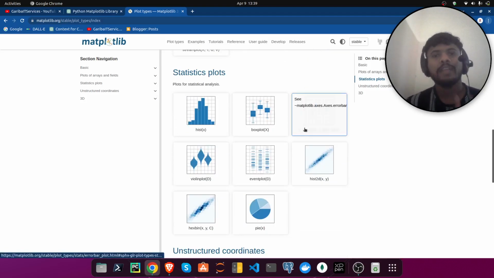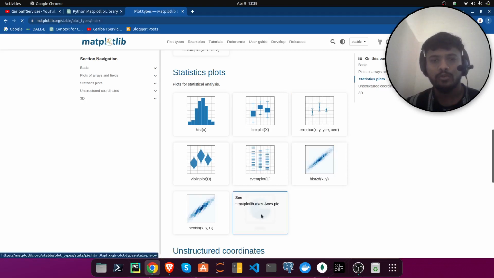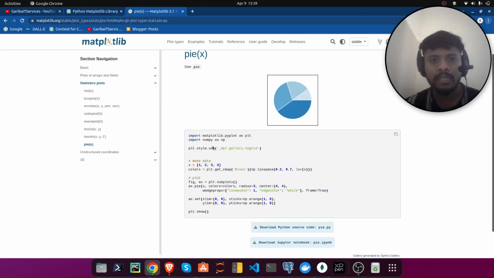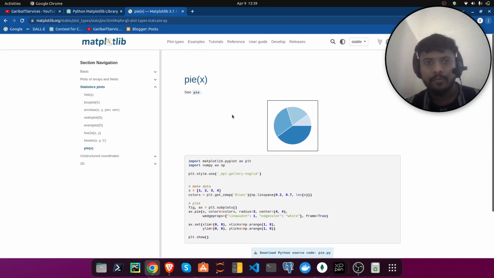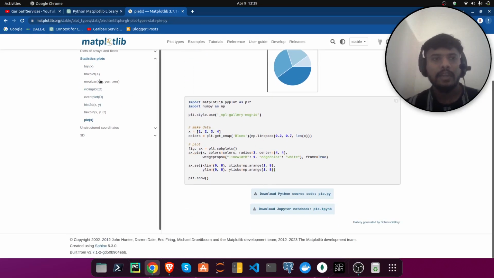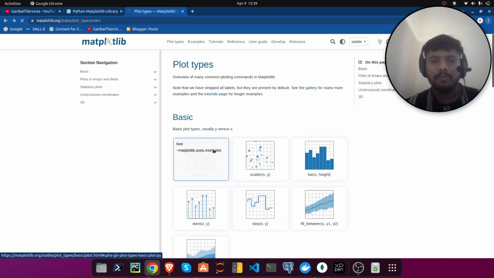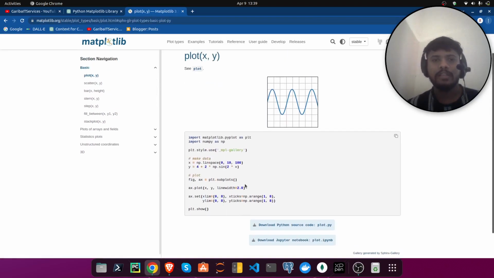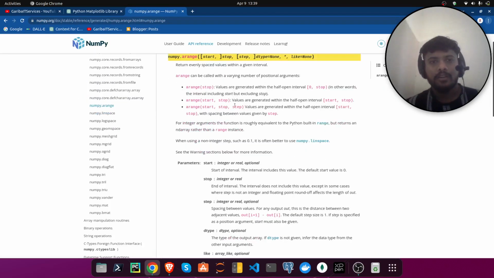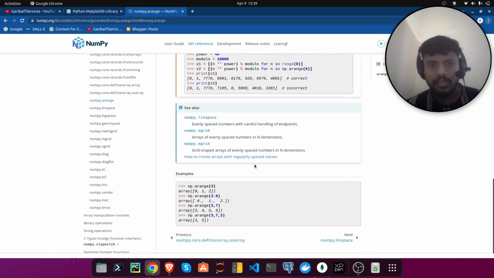So like that, I'm showing just this thing. If you want to know how it will work, just click on that and you will get the complete code of that. So that's why I'm giving you the reference first. You can go into any plot and get the code for how to implement it. Just copy it, and you can see its implementation here.